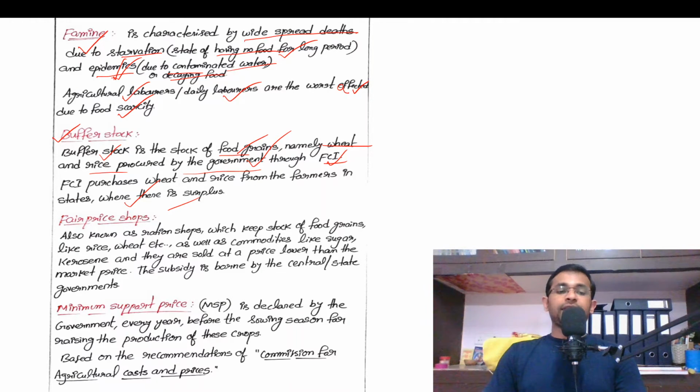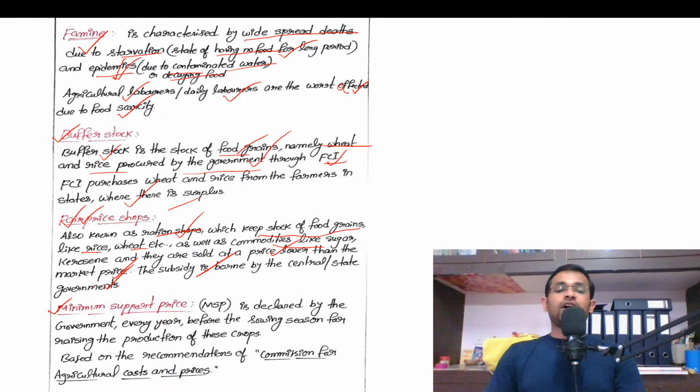Okay. Next, fair price shops. These are also called FPS, right? So these are known as ration shops, okay, which keep stock of food grains like rice, wheat, etc., as well as commodities like sugar, kerosene, and they are sold at a price lower than the market price. That's why they are called fair price shops. Okay, they sell these things at a price lower than the market price. Okay, and the subsidy is borne by the central and state governments. So this is the meaning of fair price shops.